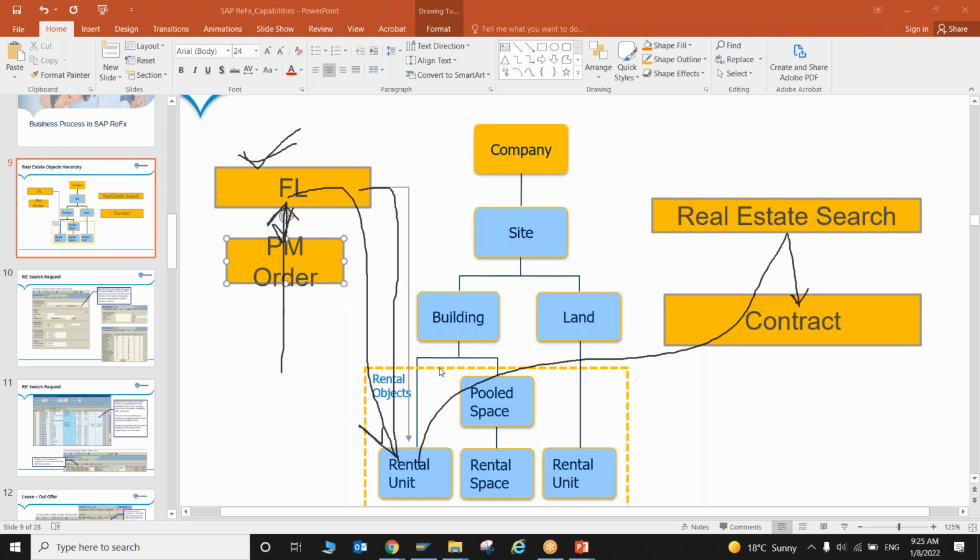Sales order or PM order? From PM order to sales order. I'll check it. I need to understand it more because PM order cannot be directly assigned to sales order.